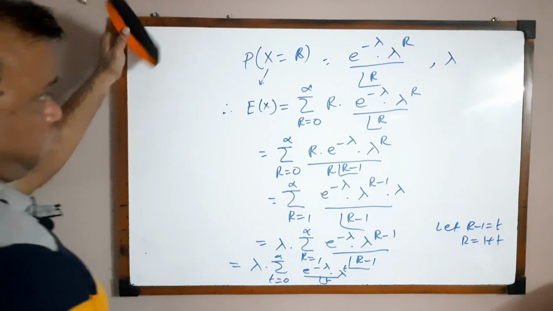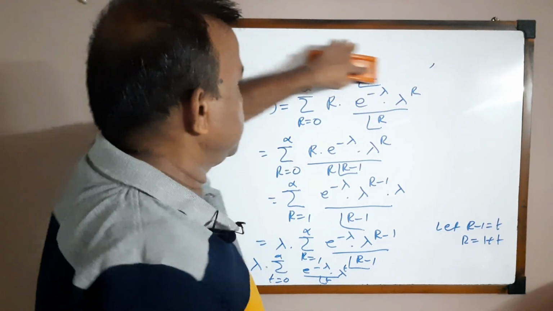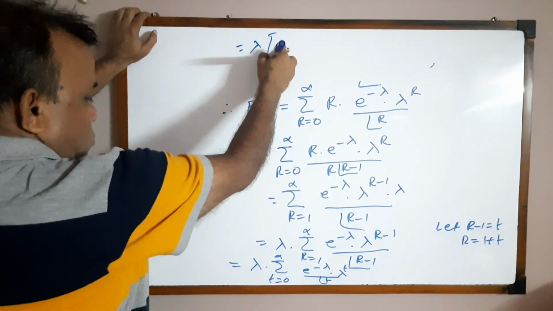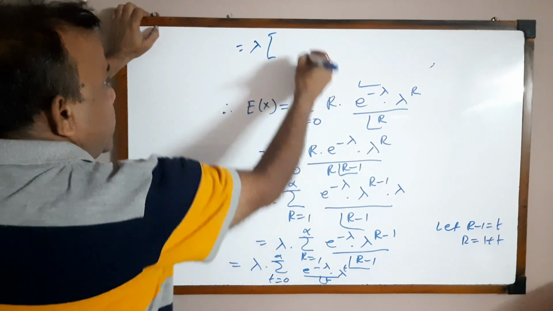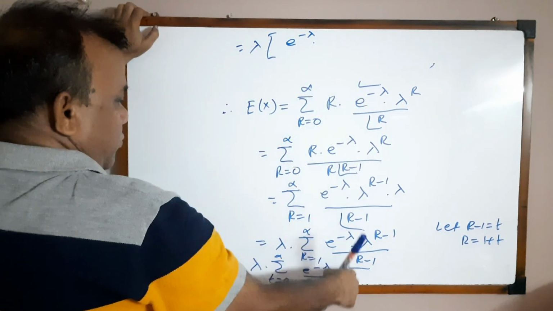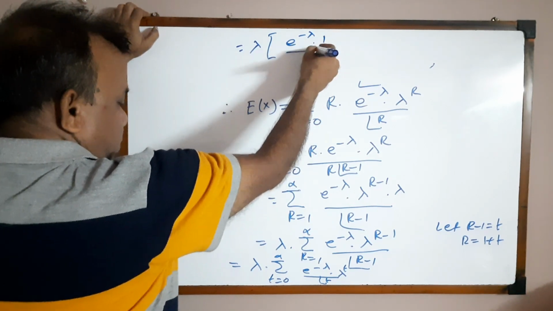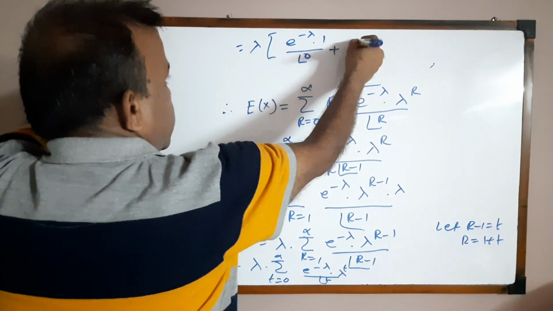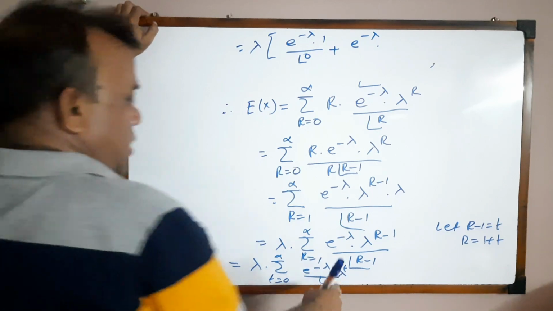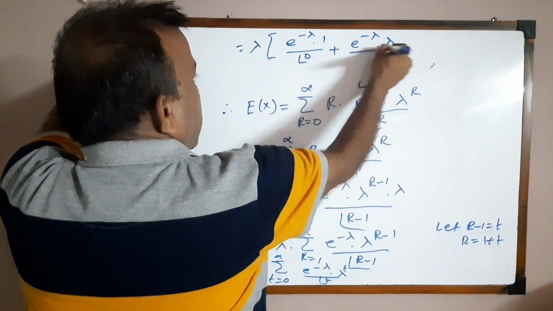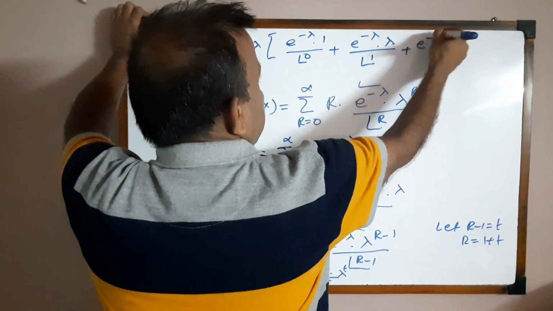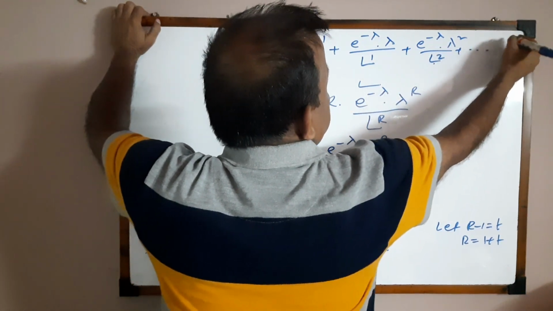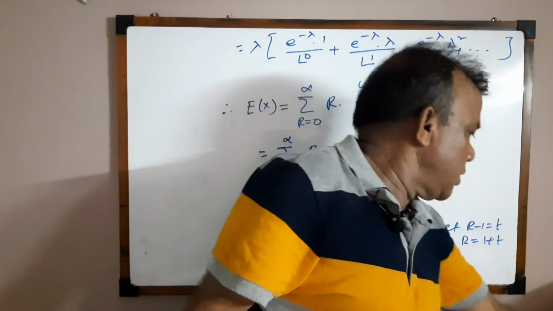Therefore, lambda into, for t equal to 0, e to the power minus lambda lambda to the power 0 means 1 by factorial 0, plus e to the power minus lambda into lambda to the power 1 by factorial 1, plus e to the power minus lambda lambda square by factorial 2, and so on up to infinity.